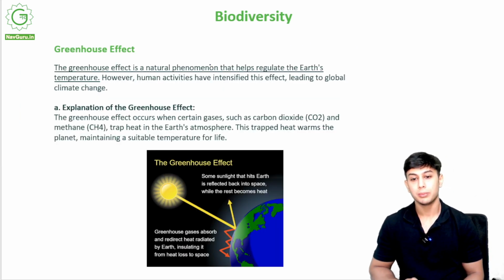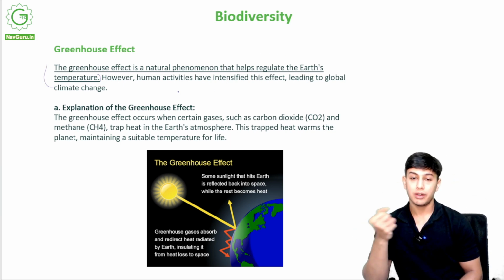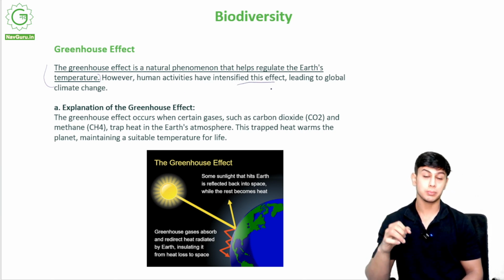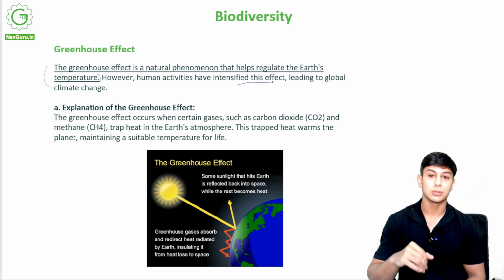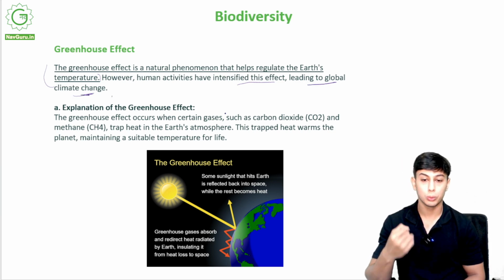Now let me tell you about the greenhouse effect. What is the greenhouse effect? The greenhouse effect is a natural phenomenon that helps regulate the Earth's temperature. This happens naturally and it influences the overall Earth temperature. However, over time, human activities have intensified this effect. Intensified means increased, so that the temperature of the Earth is increasing, leading to global climate change. Globally, the climate is changing.